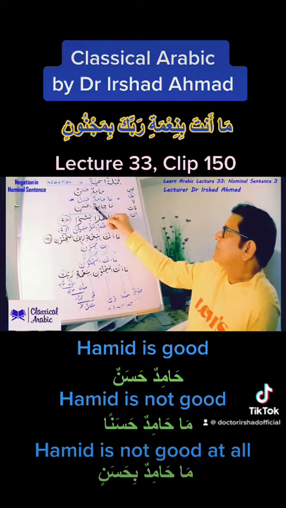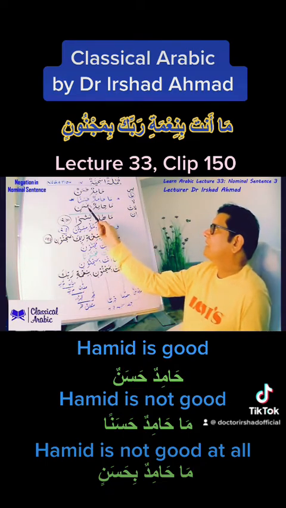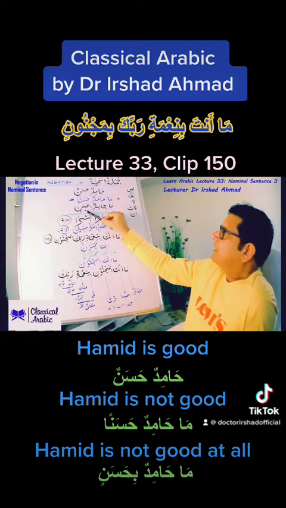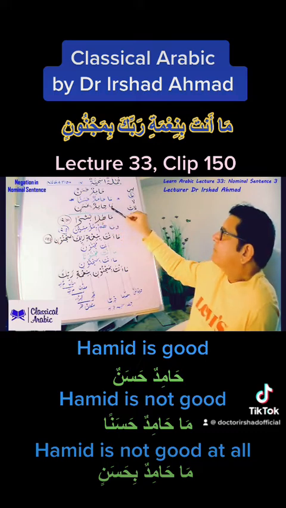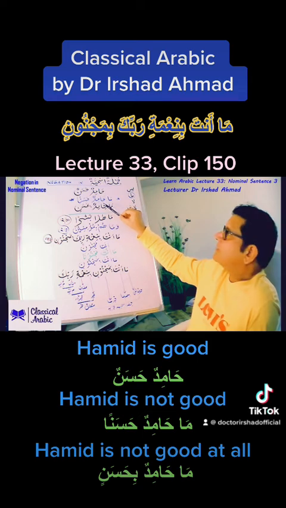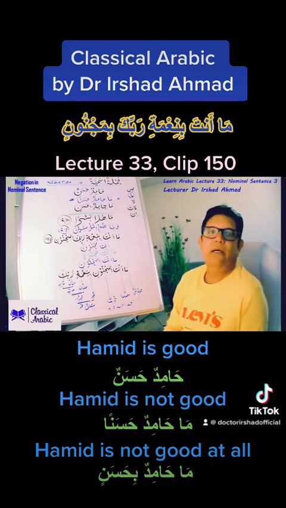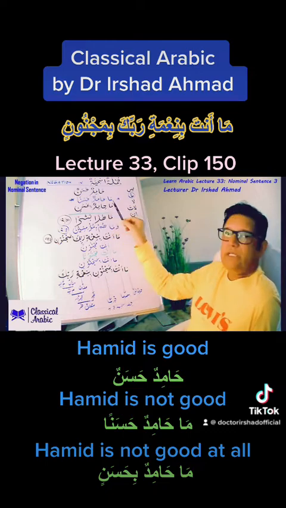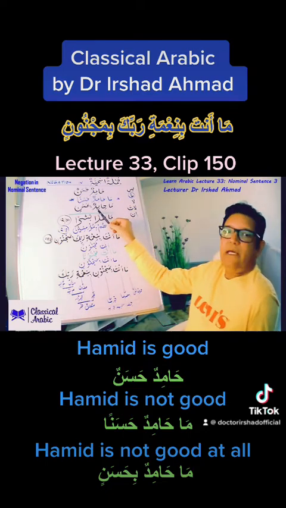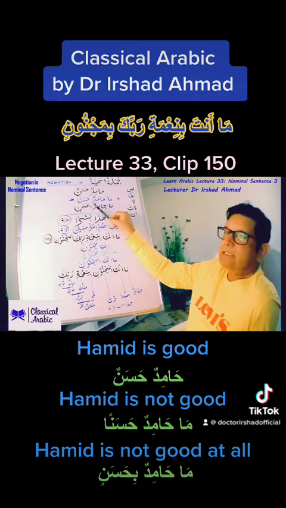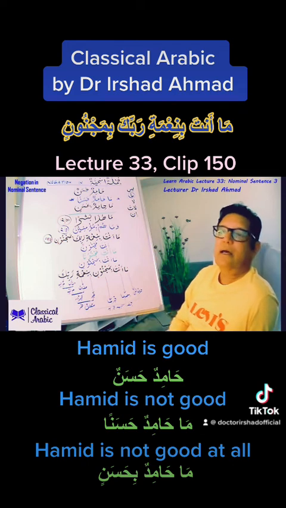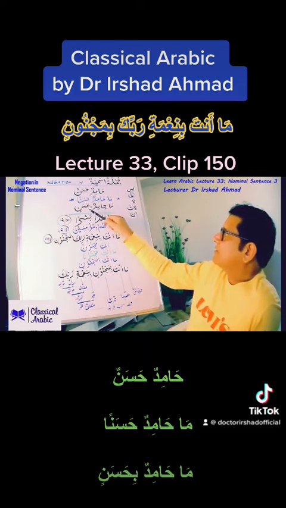You have noticed that ma has shown its Arabic influence here and our khabar has gone into jar, but in the translation we are not literally going to translate ba here. Ba harfe jar means with, but here this ba is just a particle of emphasis and we are not going to translate this as such. So ma hamidun bihasanin, Hamid is not good at all.